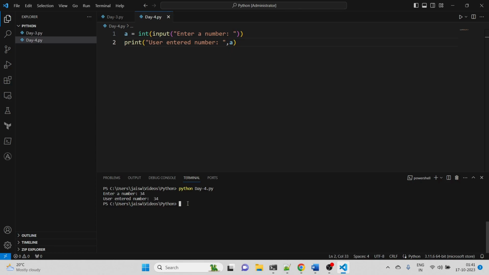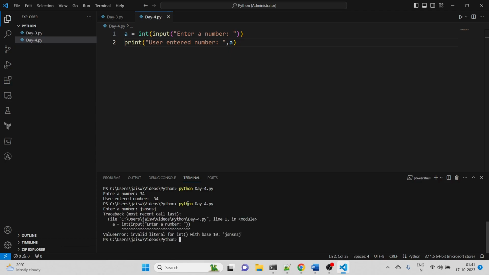Let's see what happens if you write a non-integer value. If I run it again, enter a number, and let's say I write some text, you see it is giving an error, because it is an invalid literal: we are supposed to have an integer for this input, right? Same thing, if you want float input, we can write in this format, float.